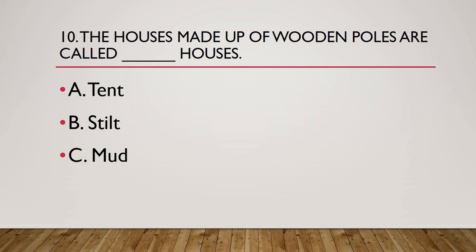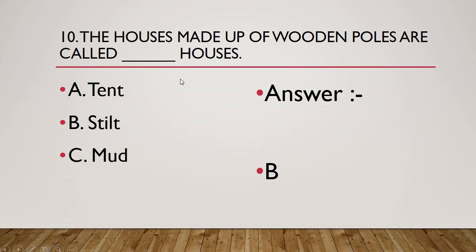So students, let me first of all explain what is stilt. What are stilt houses? Stilt houses are houses raised on stilts over the surface of the soil or the body of water. And stilt houses are built primarily as a protection against flooding. So these are the stilt houses. And mud, the house made up of clay and mud, those are the mud houses. So what do you think should be the correct answer? Let's see. The correct answer is option B, stilt houses. So the houses made up of wooden poles are called stilt houses.